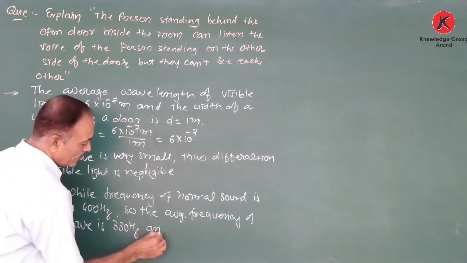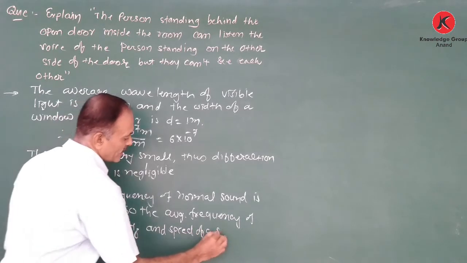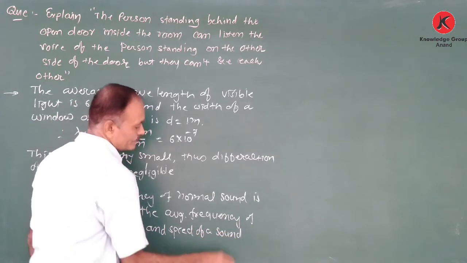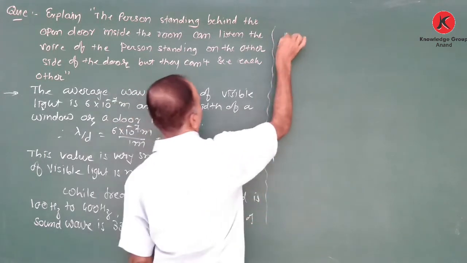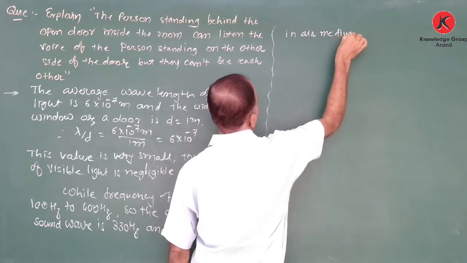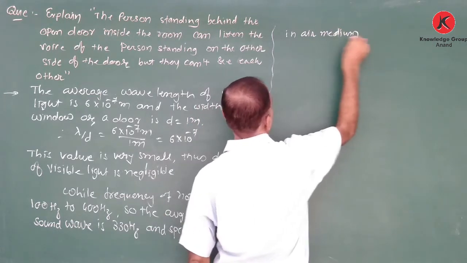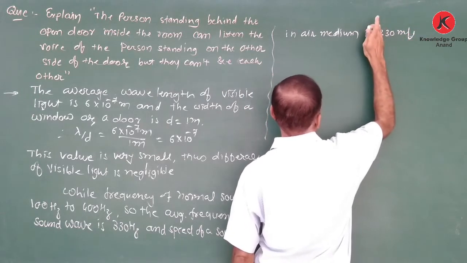And the speed of a sound wave in a medium is 330 meter per second.